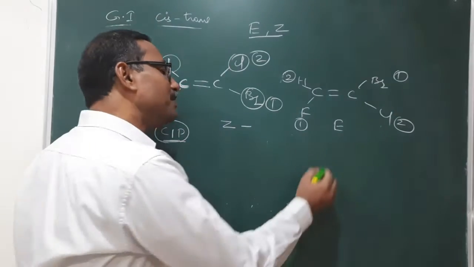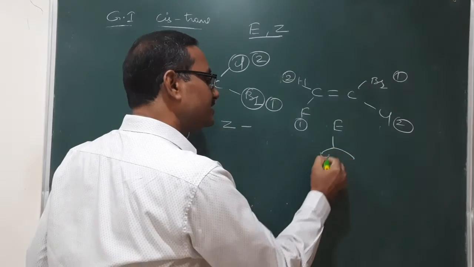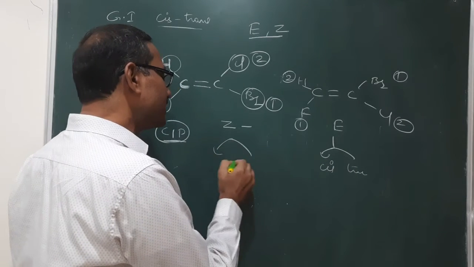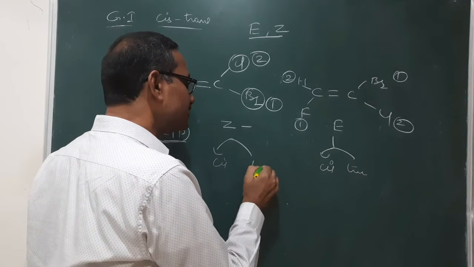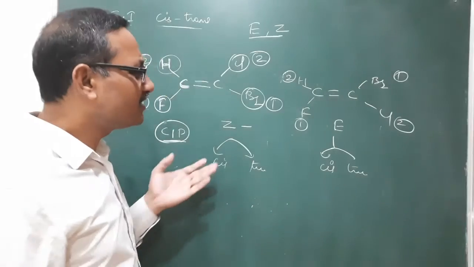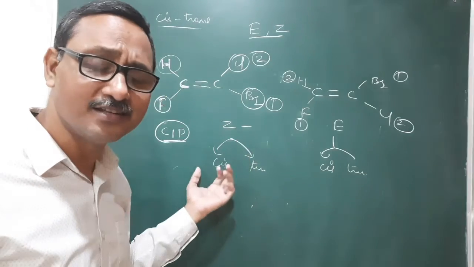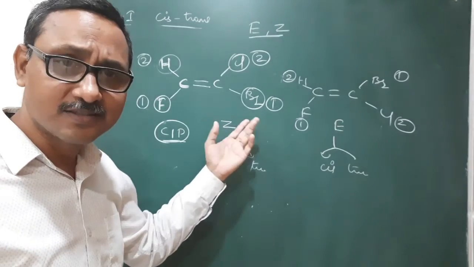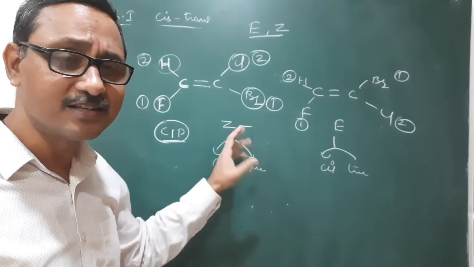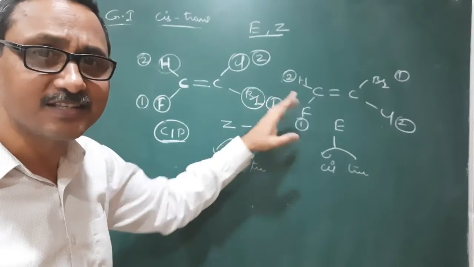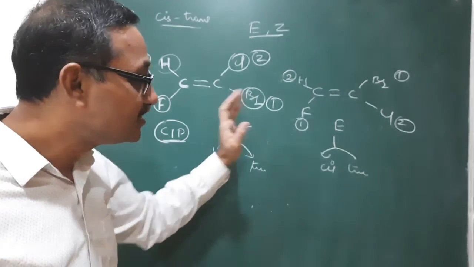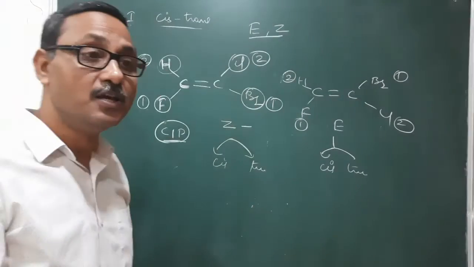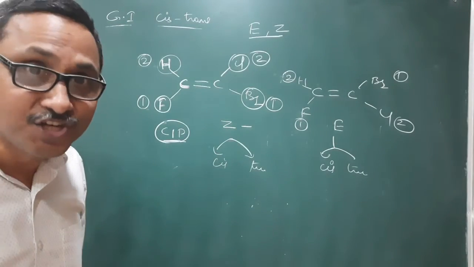And E may sometimes be cis or sometimes trans. Similarly, Z may sometimes be cis, sometimes trans. Sir, here why are you using this cis and trans? Because it is not possible to say here whether it is cis or trans. That's why, in this case, it is not possible to use cis as well as trans. In some other cases it is possible to use both cis-trans as well as EZ.